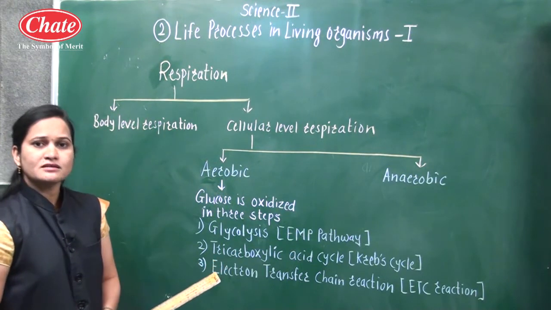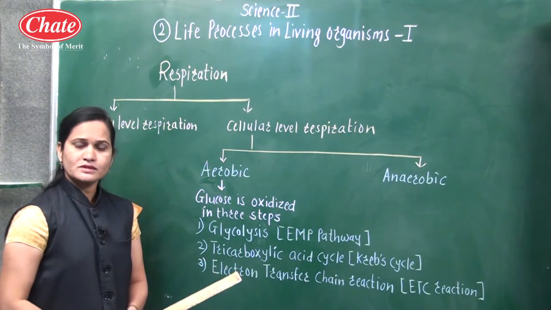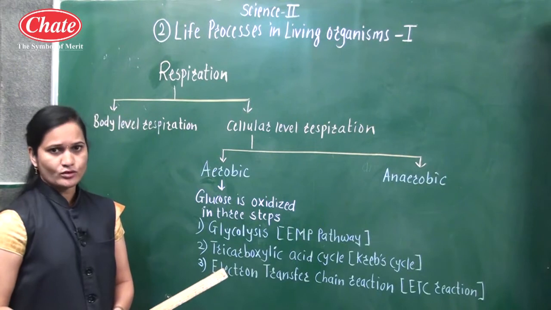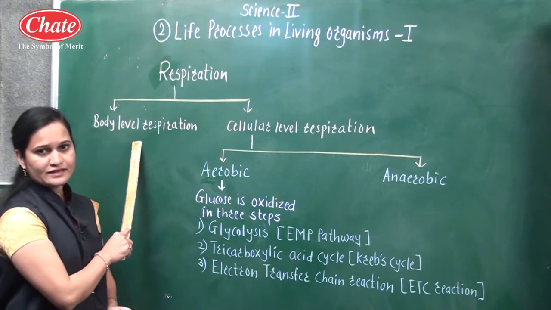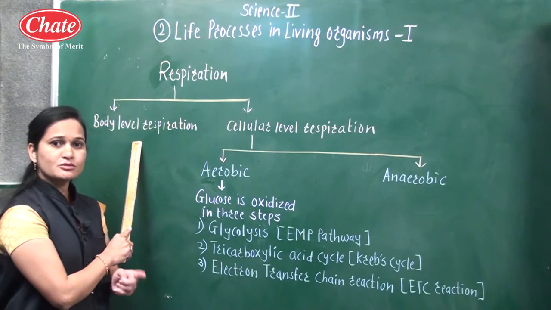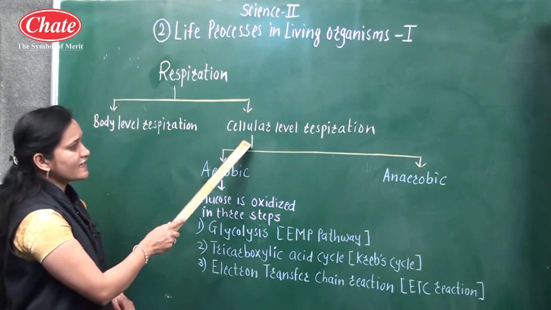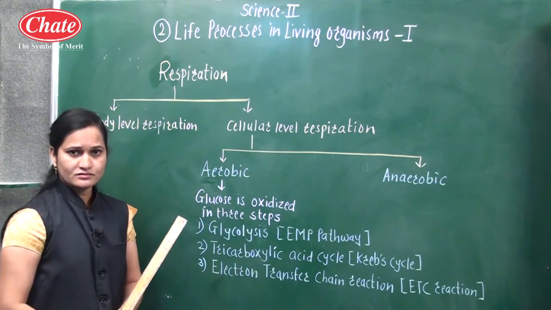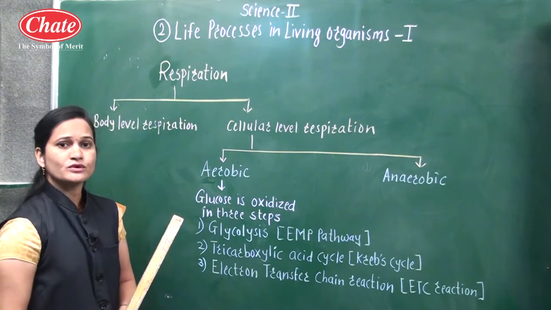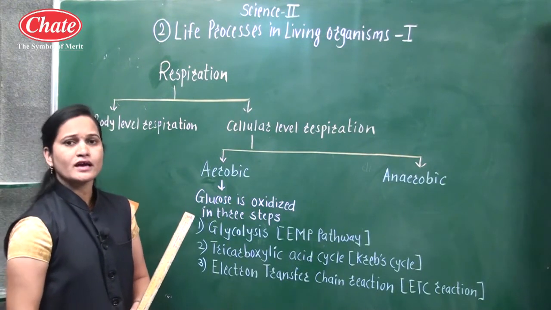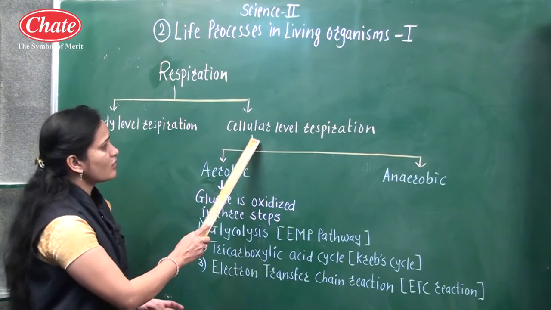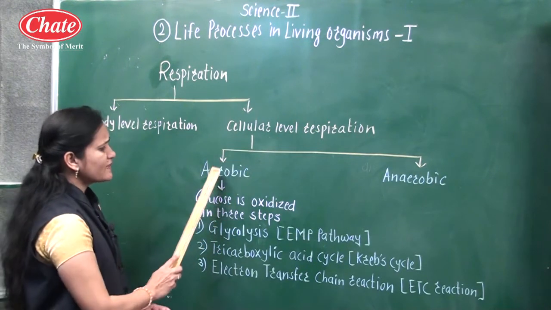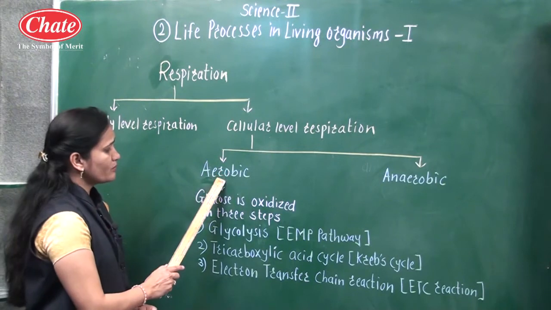Body level respiration means that O2 and CO2, that is oxygen and carbon dioxide, are exchanged between the body and the surroundings. This is known as body level respiration. The second level is cellular level respiration, in which food is oxidized. Oxidized means what? Food is combined with oxygen, in the presence or the absence of that oxygen. Cellular level respiration takes place by 2 main methods.